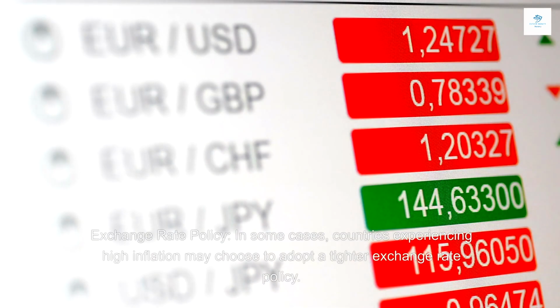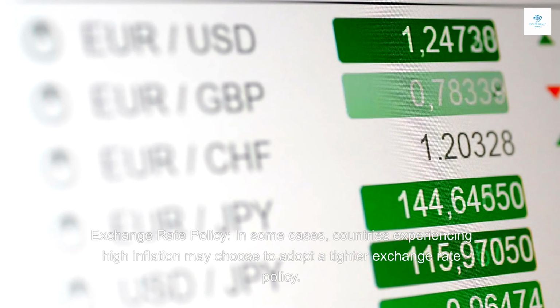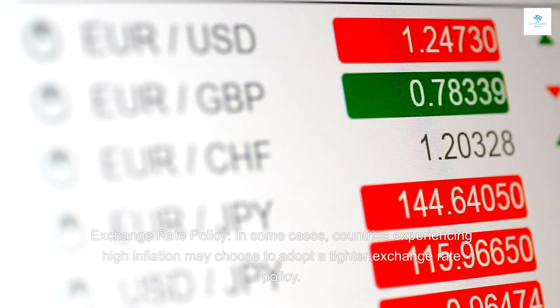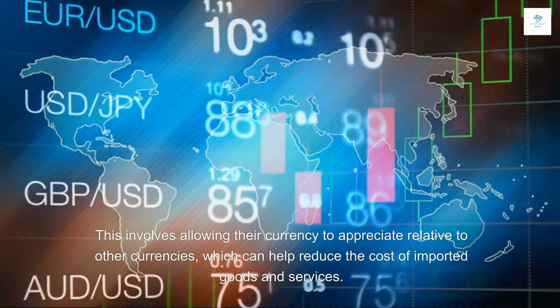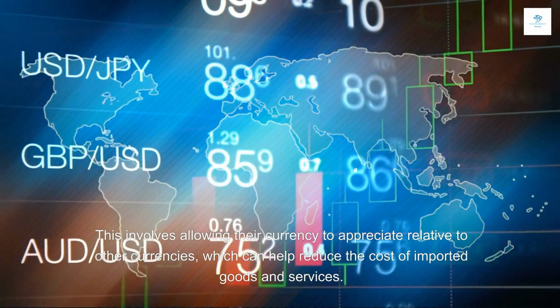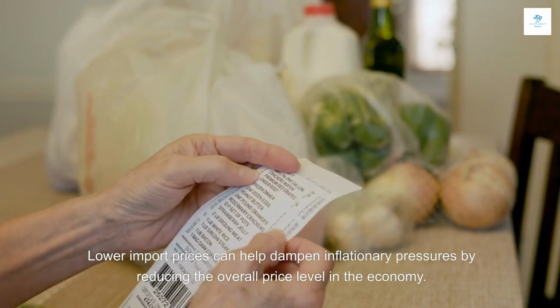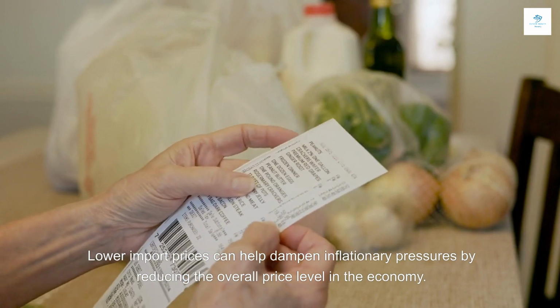Exchange rate policy. In some cases, countries experiencing high inflation may choose to adopt a tighter exchange rate policy. This involves allowing their currency to appreciate relative to other currencies, which can help reduce the cost of imported goods and services. Lower import prices can help dampen inflationary pressures by reducing the overall price level in the economy.